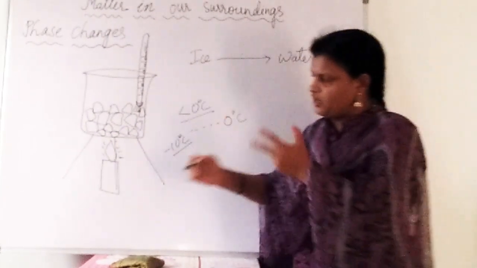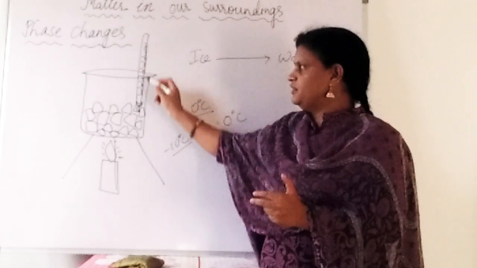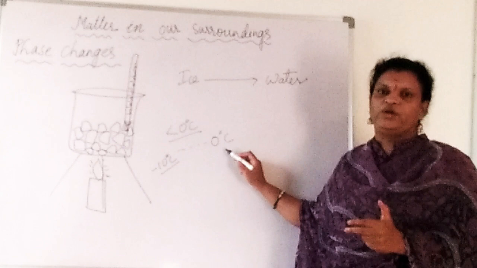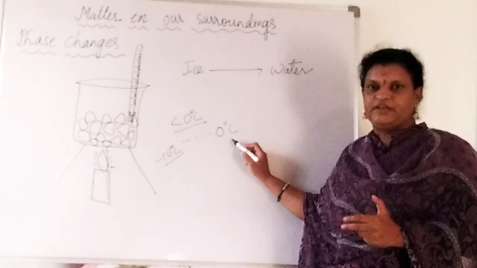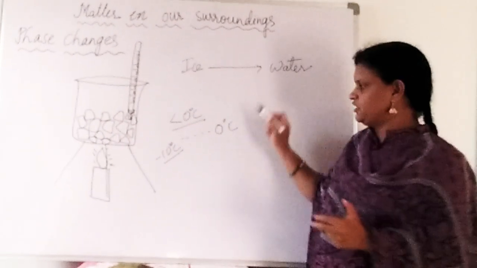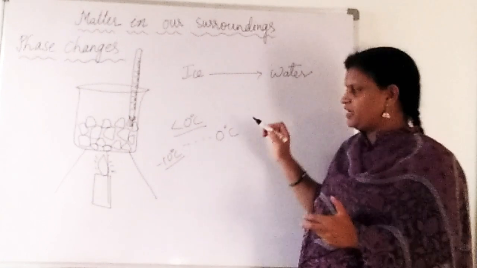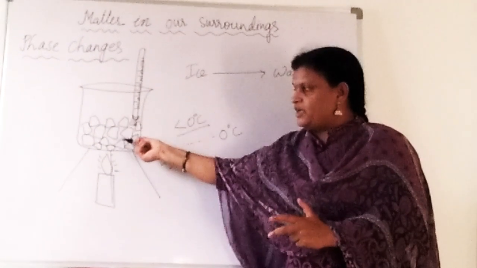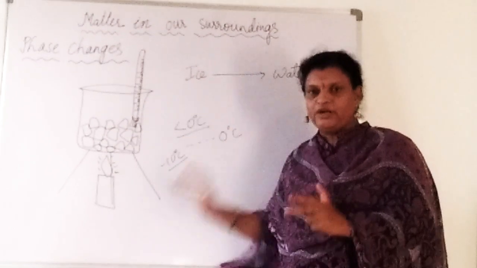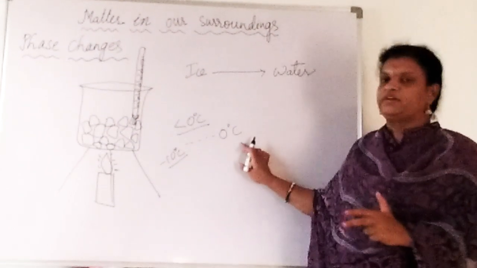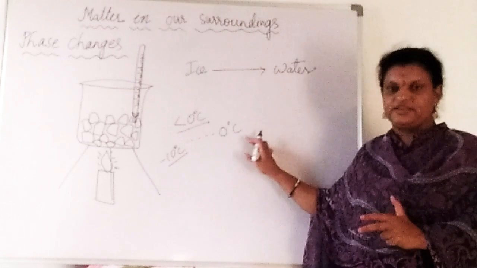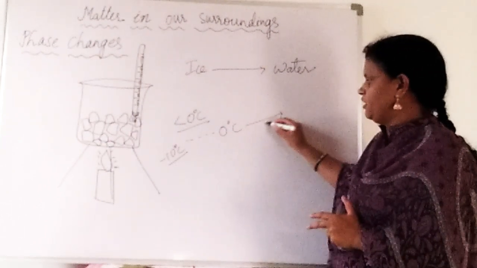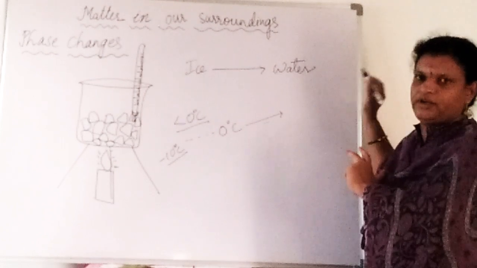Then again you are continuously heating that. Here in this thermometer, if you observe, this 0 degrees Celsius is not going to increase. It will stay there only. If you go on heating, till the ice converts into water, till that point, the temperature will remain at 0 degrees Celsius. I'll say the reason for this. Then again, if you go on heating, slowly it will increase: 10, 20, 30, 40 like that.